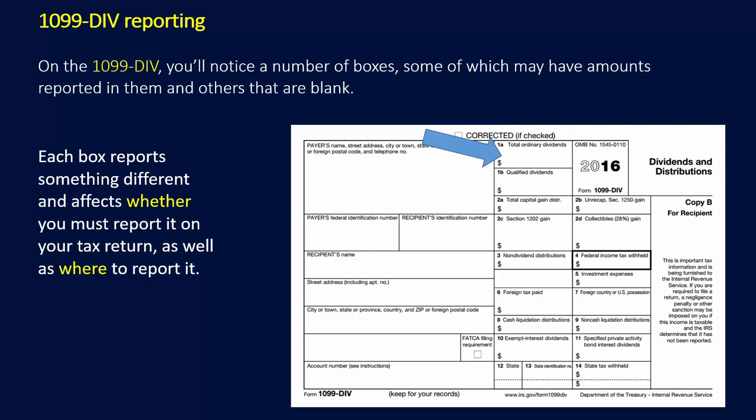Total ordinary dividends, again, appear in box 1A. Keep in mind, this is a generic 1099-DIV. Some corporations' 1099s look a bit different than this. Qualified dividends, again, appear in box 1B on the 1099-DIV. And total capital gain distributions often appear in box 2A.